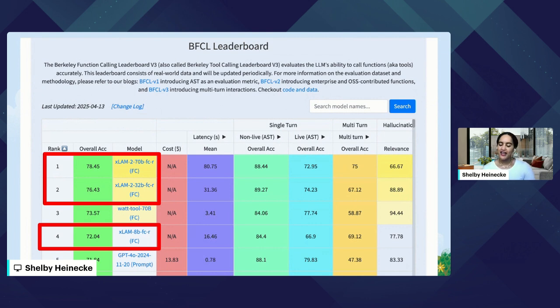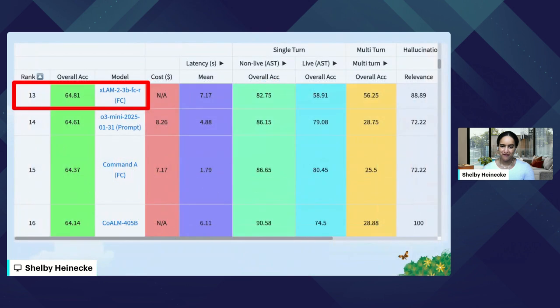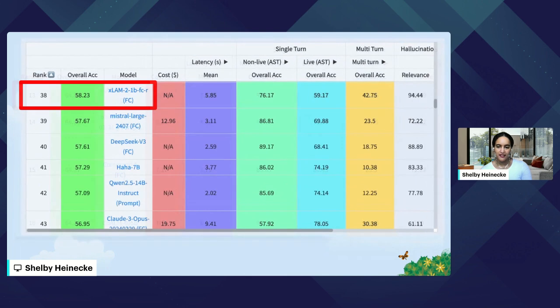Most of that was because of our training data. Data is the key to getting any of these AI models to perform. You can also see our 3B model, a really small model, ranking 13, and even the 1B model, which is only 1 billion parameters, is still beating a lot of the industry leaders.